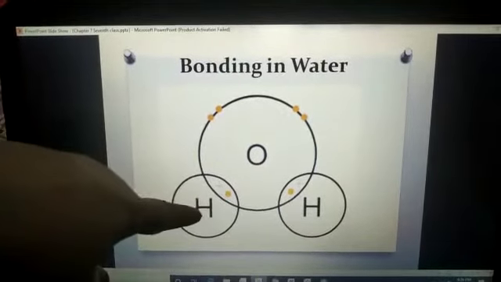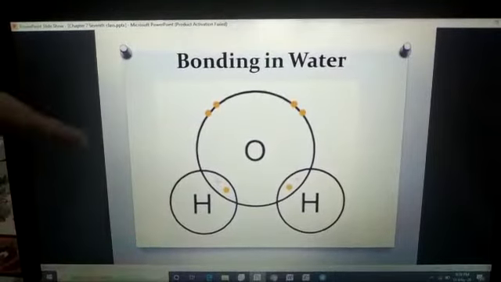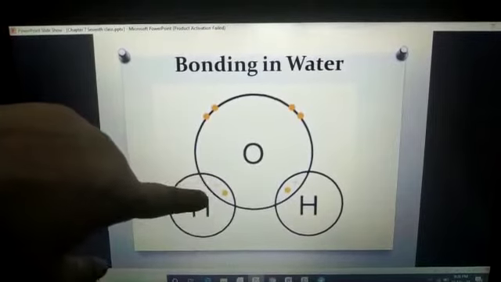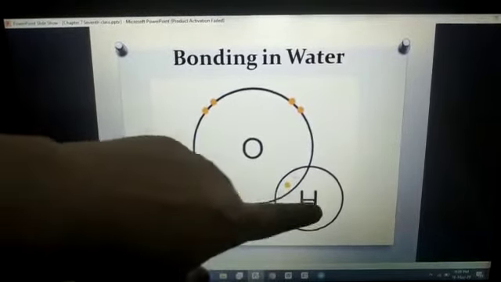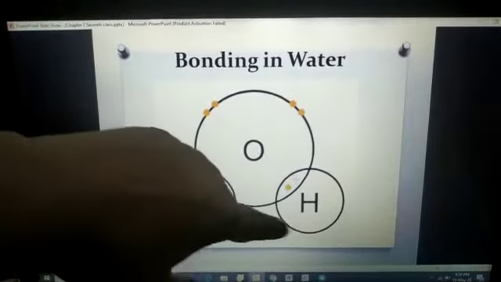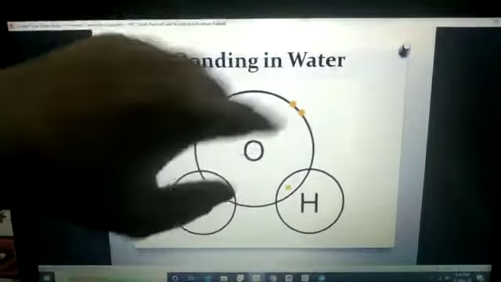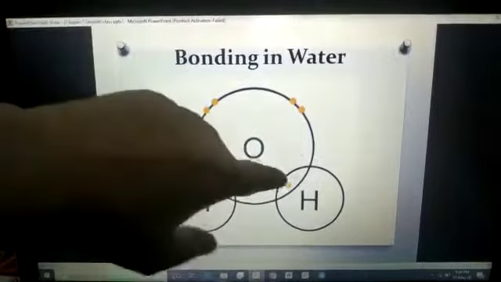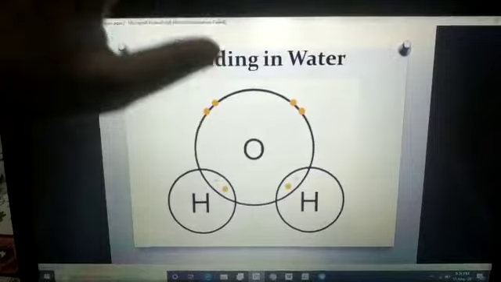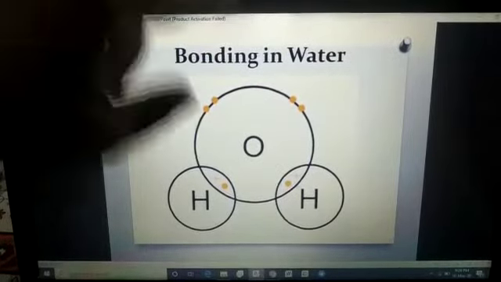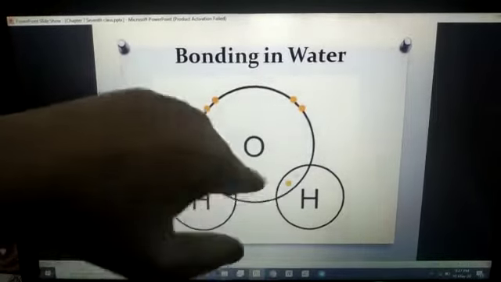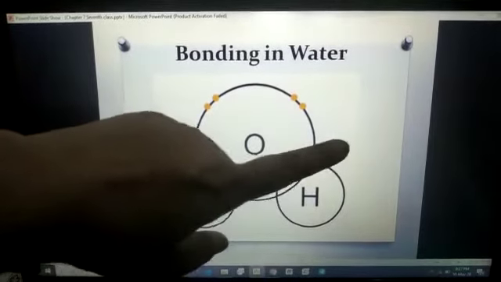अब हाइड्रोजन के पास कितने हैं? हाइड्रोजन एटॉमिक नंबर 1. This plus sign is showing the electron of hydrogen. Similarly, this hydrogen is also having 1 electron only. It means both the hydrogen atoms are having 1 electron each. Okay? And oxygen is having how many electrons in its outermost shell? 6. Okay students? Now, oxygen needs 2 and each hydrogen atom needs 1 electron.